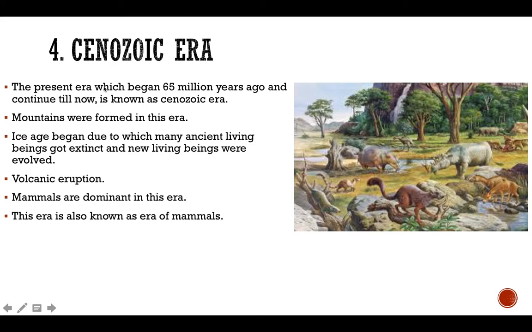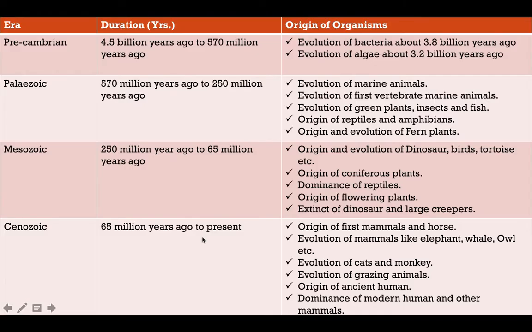The present era, which began 65 million years ago and is still continuing, is known as the Cenozoic era. In this era, mountains were formed. The ice age began, due to which many ancient living beings went extinct, for example the mammoth, and new living beings evolved. During this era, volcanic eruptions were taking place. In this era, mammals were dominant. That's why this era is also called the era of mammals.